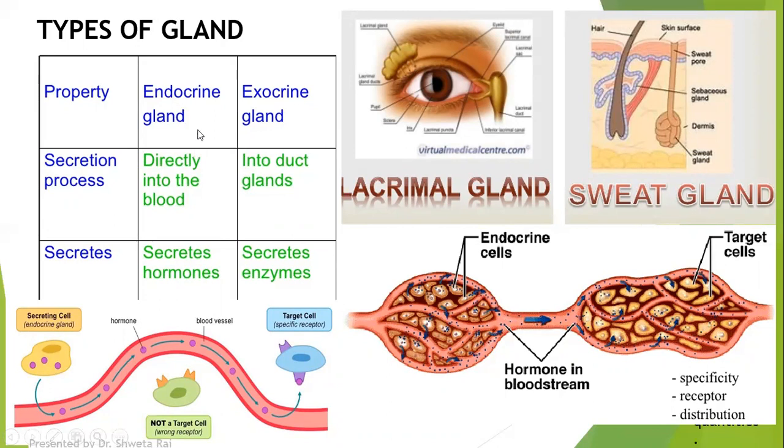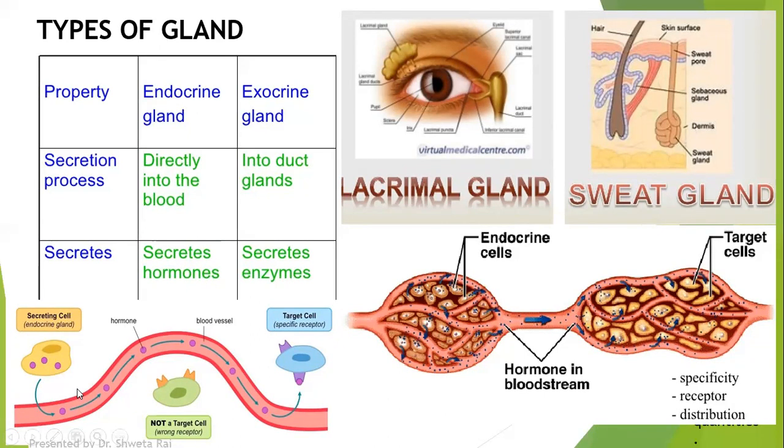Since endocrine gland secrete its substances directly into the bloodstream, they are also called as ductless gland. The substance which is secreted by the endocrine gland are called as hormones, whereas the substance which is secreted by the exocrine gland are called as enzymes.